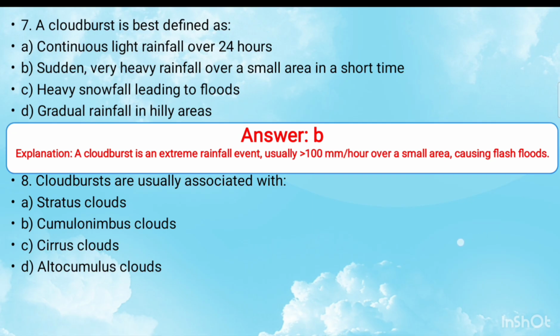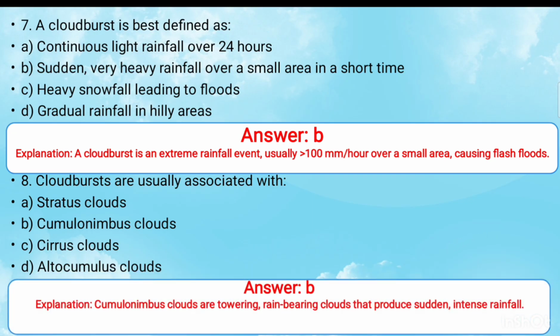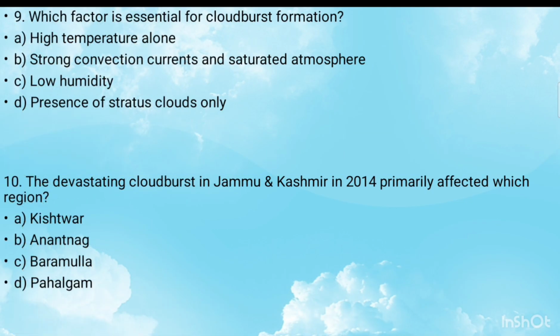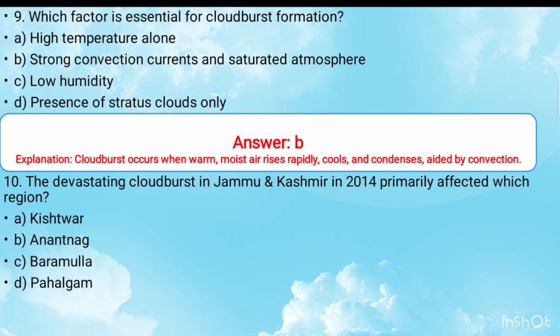The right answer is option B, cumulonimbus clouds. Next, question number 9 is which factor is essential for cloudburst formation? The right answer for this question is option B. Strong convection currents and saturated atmosphere.